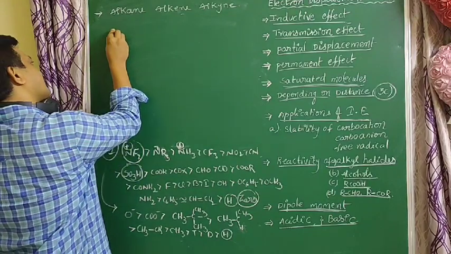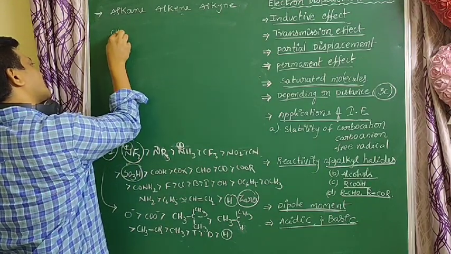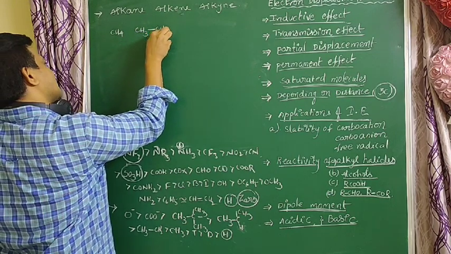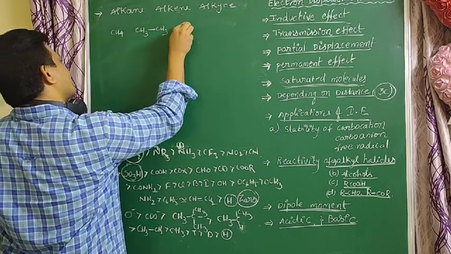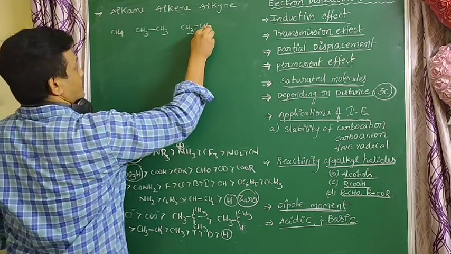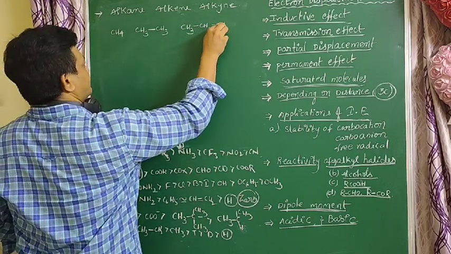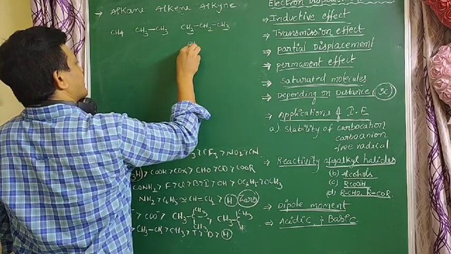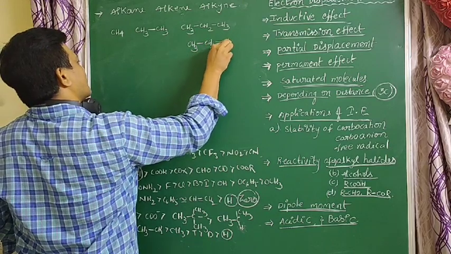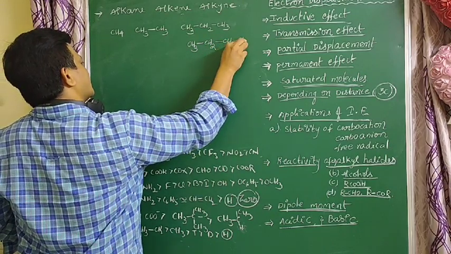In alkanes: CH4, CH3CH3, methane, ethane, propane and butane. Which one is more acidic?